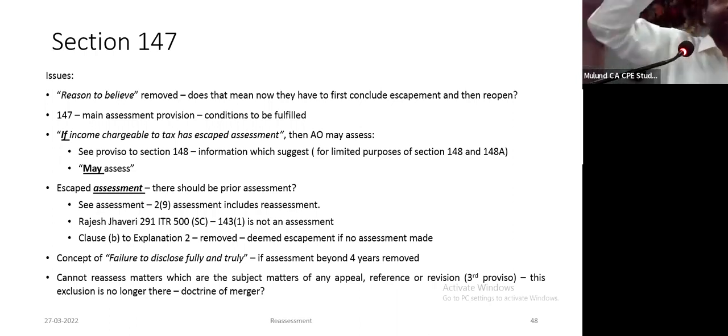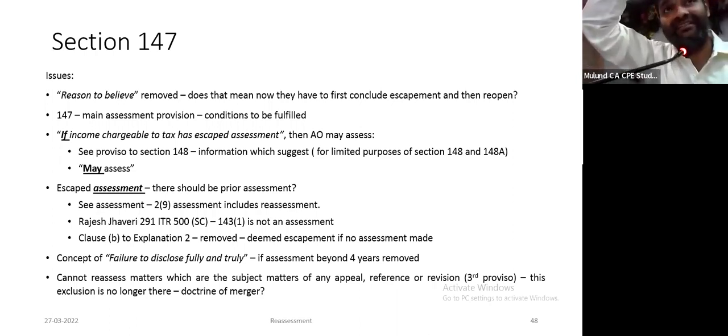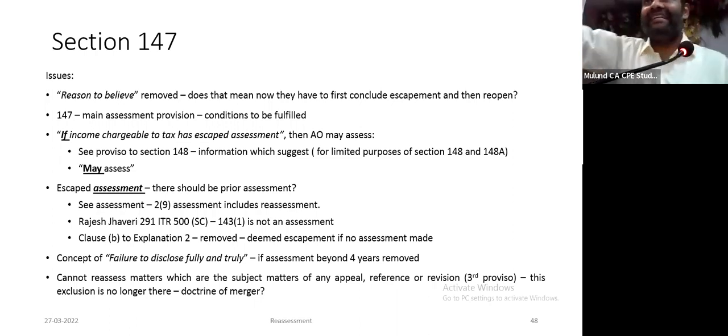This is where explanation 2 to old section 147 comes in. I had asked everybody to remember explanation 2 to section 147, which says that in the following cases, it is deemed that income has escaped assessment. Clause B stated that return has been filed, but no assessment has been made. So the explanation is not there. Therefore, can I argue, income escaping assessment? For that, there should be a prior assessment in place. If we argue, the first three-four cases will be favourable, then a retrospective amendment will come.